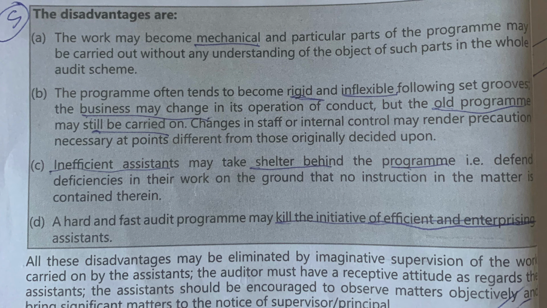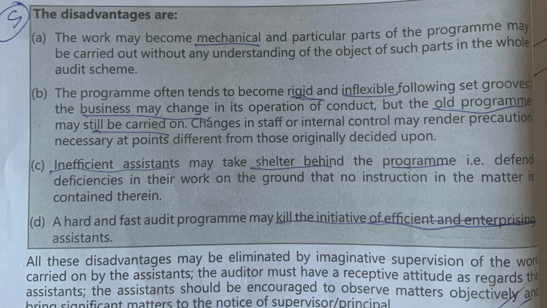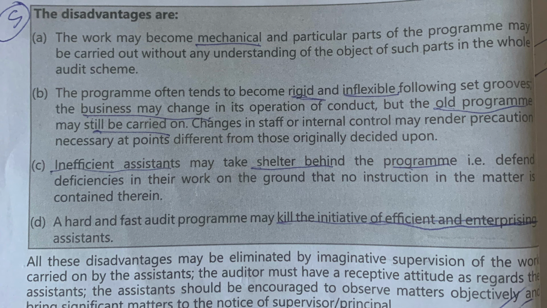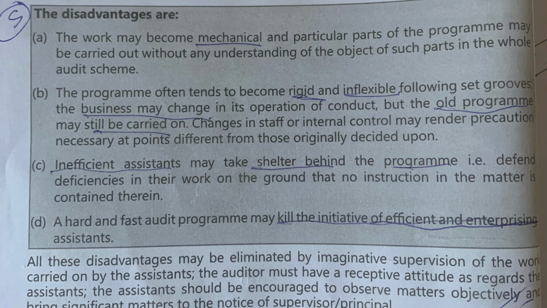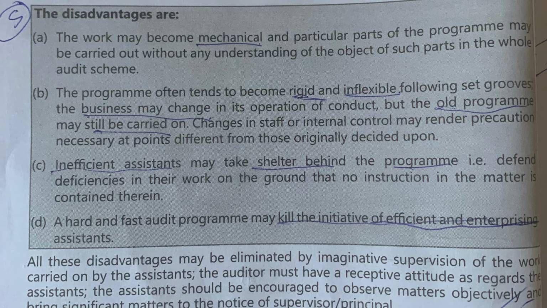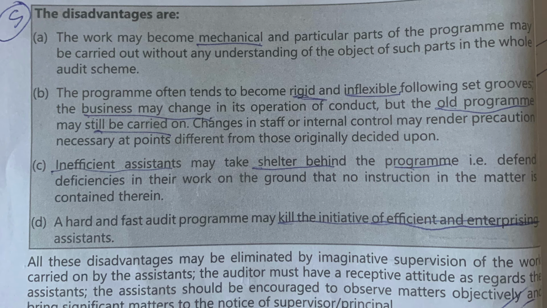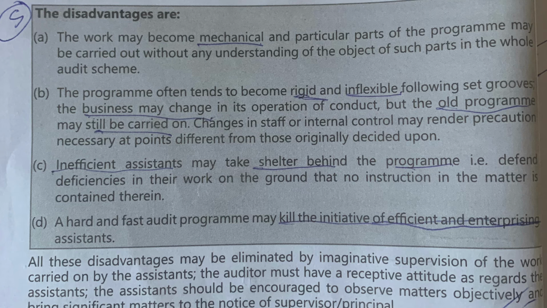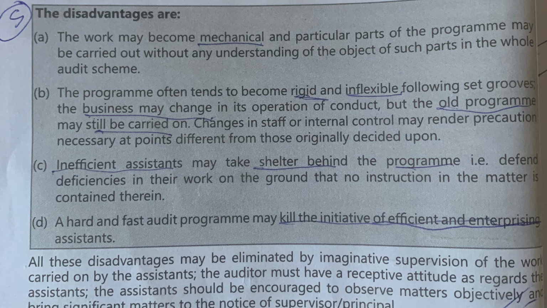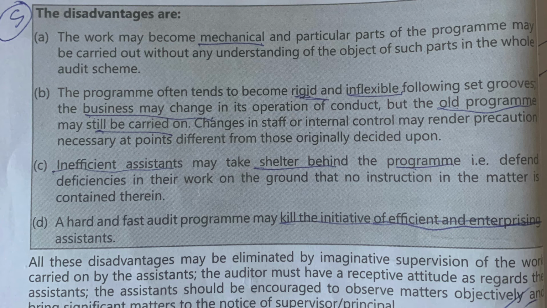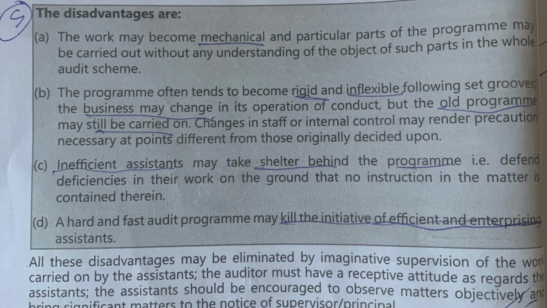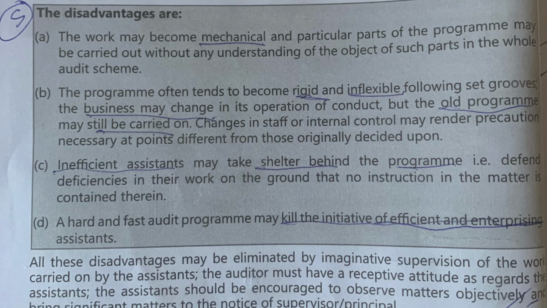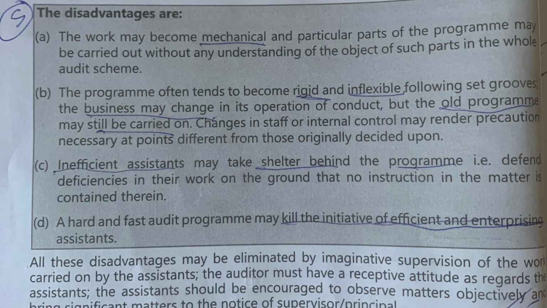Inefficiency may take shelter behind the audit program, and a hard and fast audit program may kill the initiative of effective and enterprising assistants. So these are the four disadvantages: the audit program may become mechanical, and therefore a particular part of it may be carried out without understanding its objective. The audit program often tends to become rigid and inflexible, so even when there is a change in business operation, the old audit program may be carried on, and an inefficient assistant may take shelter behind the program. And the last one is that a hard and fast audit program may kill the initiative of efficient and enterprising assistants.